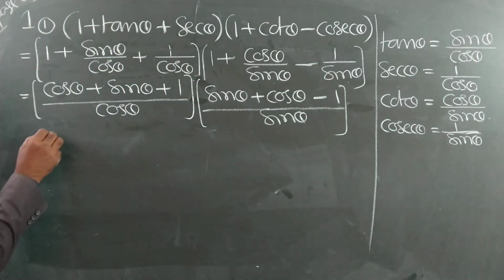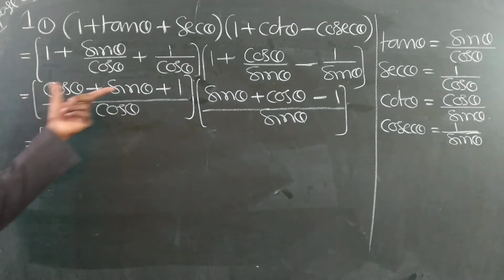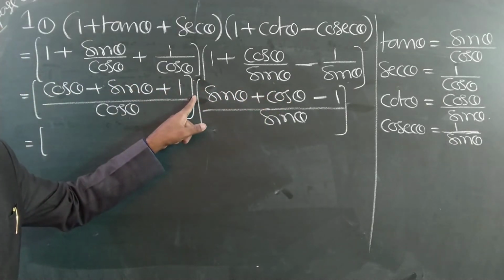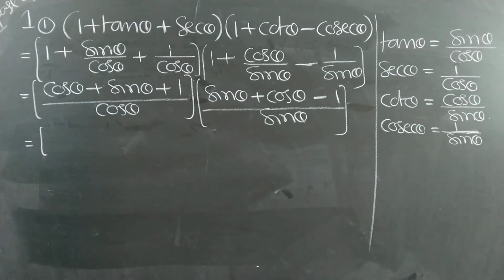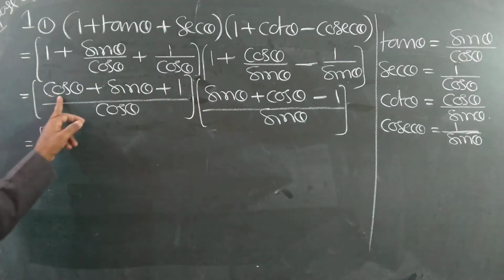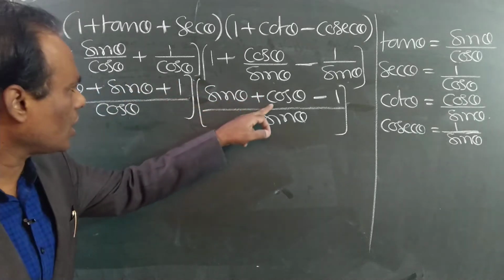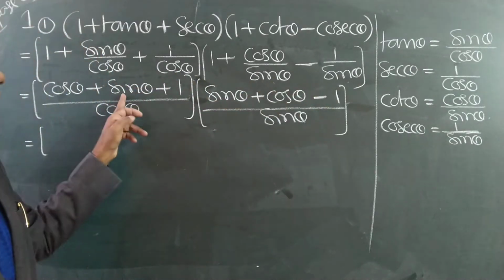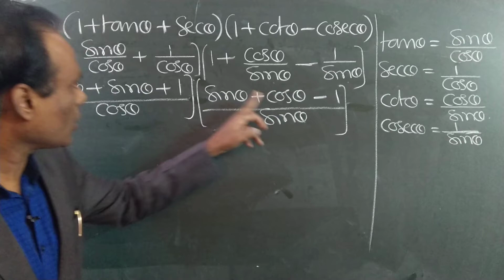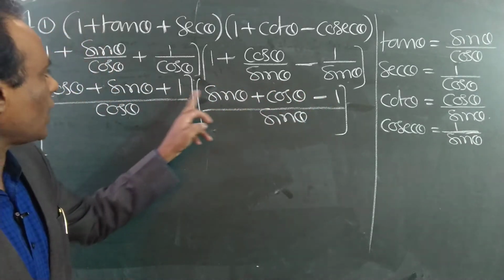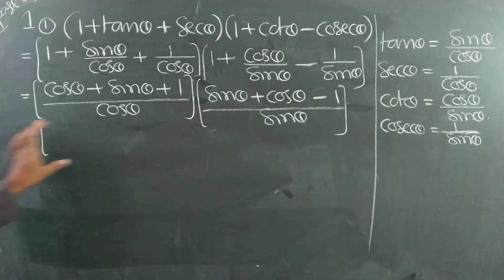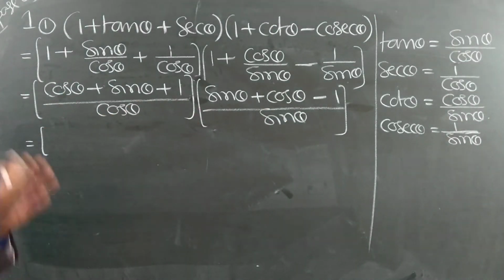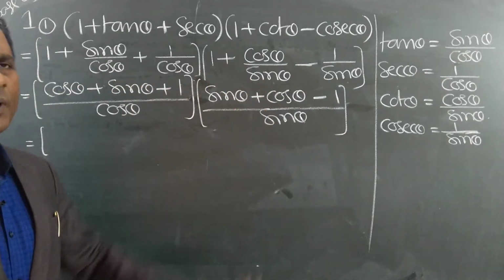Now multiply these two. What is the relation here? Bracket means into, no? We have to multiply. How to multiply? Full multiplication you can do. Cos into sin, cos into cos, cos into 1, sin into sin, sin into cos, sin into sin, 1 into sin, 1 into cos, 1 into 1. That full 9 terms we will get. Next step it can be simplified. Directly you can multiply.